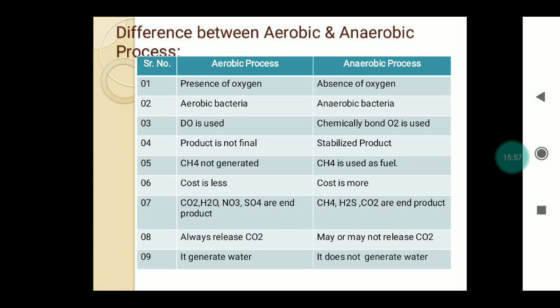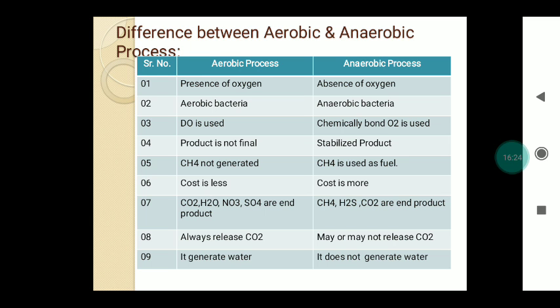Next, the aerobic process does not produce a stable final product, but in the anaerobic process a stabilized product is generated. In the aerobic process methane is not generated, but in the anaerobic process methane gas is generated and it can be utilized as a fuel.